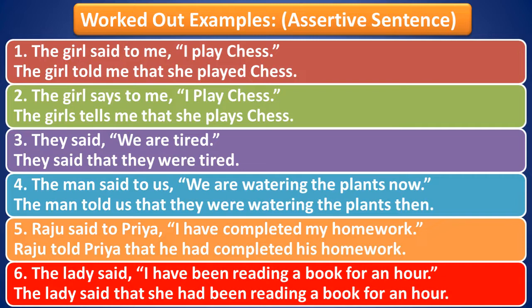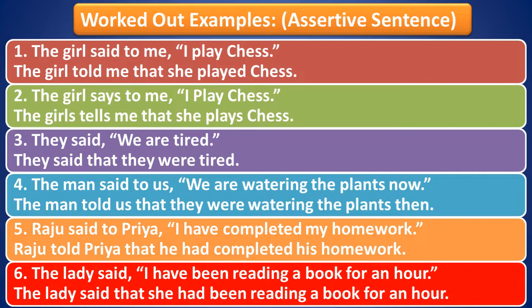I play chess, it is in first person singular number, I. So it's I play chess, simple present tense. In the indirect speech also, since we don't have to change the tense, it remains simple present tense. Okay, so now let's move to the third question. They said, we are tired. So said is there, so the table will apply. We are tired, it is in simple present tense. Simple present tense generally gets converted to simple past tense. So they said that they were tired.